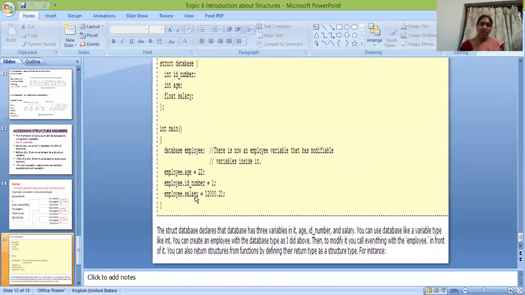The struct database declares that the database has 3 variables in it: age, id number, and salary. You can use database like a variable type such as int. You can create an employee with the database type as I did above. Then you modify it by calling everything with employee in front of it. You can also return structures from functions by defining their return type as a structure type, for instance. Thank you.